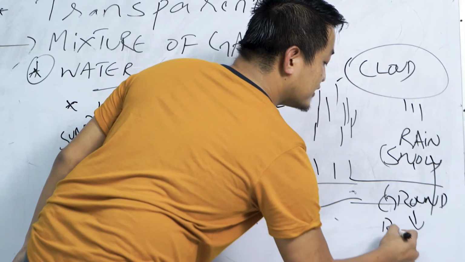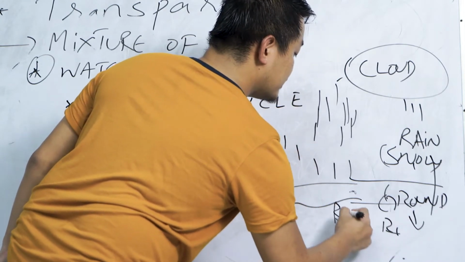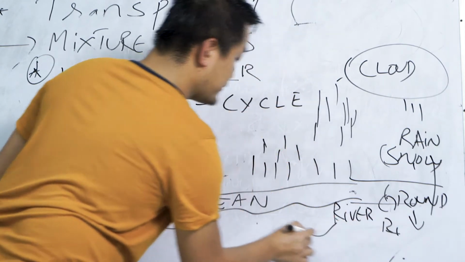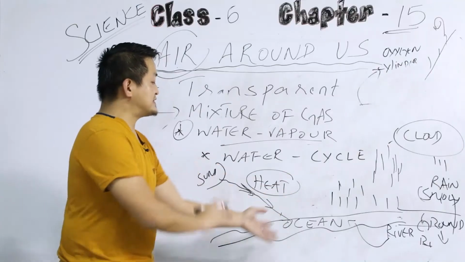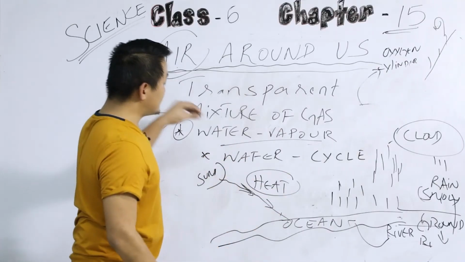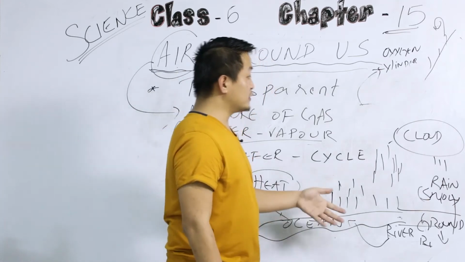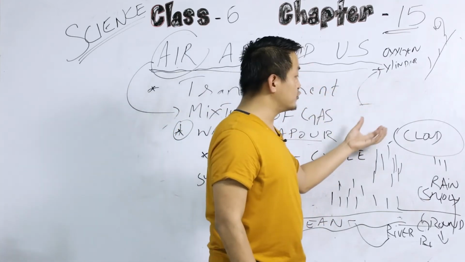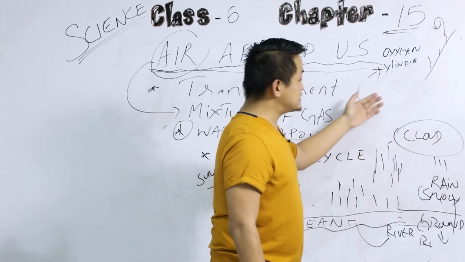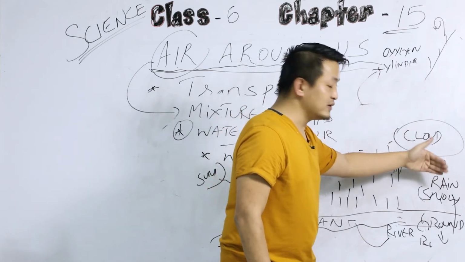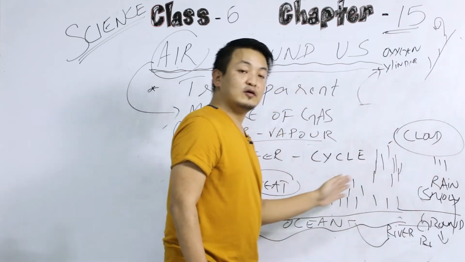And then the same cycle will continue. Heat will be given out from the sun, and then it will evaporate. This droplet will form a cloud, and then this cloud will form rain, and then back to the ocean.